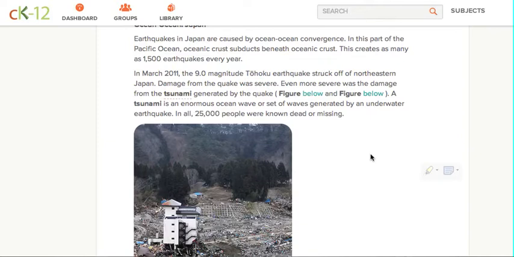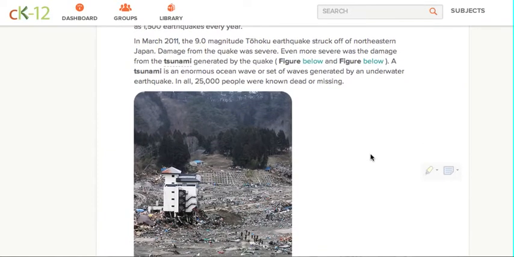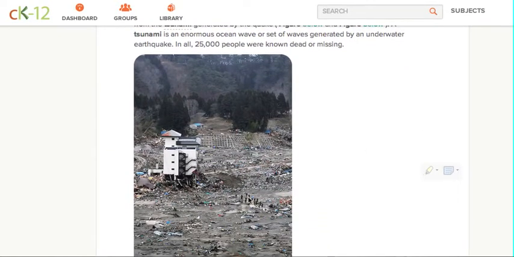The tsunami is an enormous ocean wave, or set of waves, generated by an underwater earthquake. In all, 25,000 people were known to be dead or missing. And this is exactly the kind of devastation that we saw today. Look, these are people. Look at that. This entire area just literally wiped off the face of the earth. Just incredible, the amount of destruction. This lone building right here, this almost looks as if that's the structure that video was made from today. That's really what it looks like.